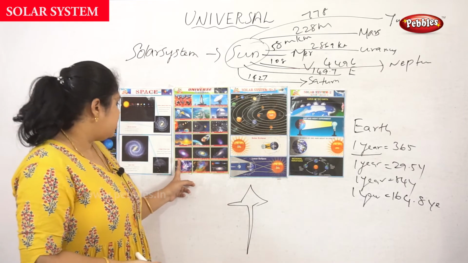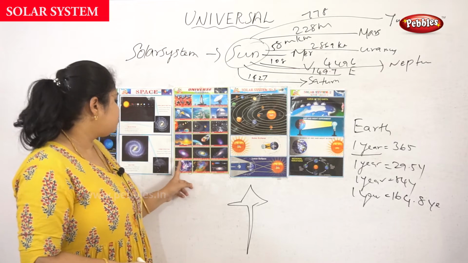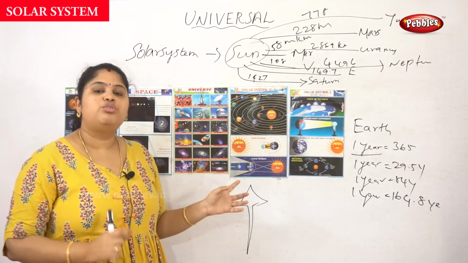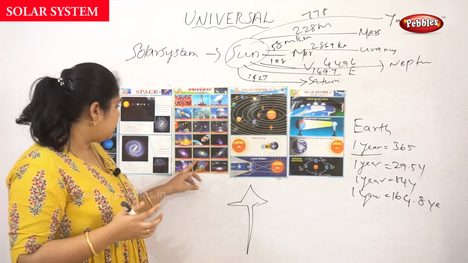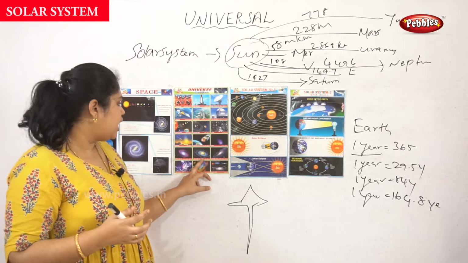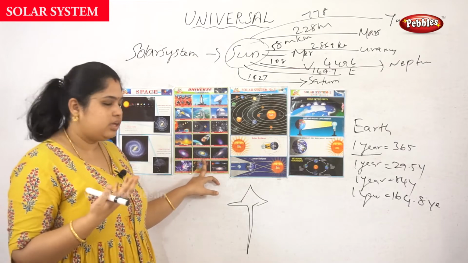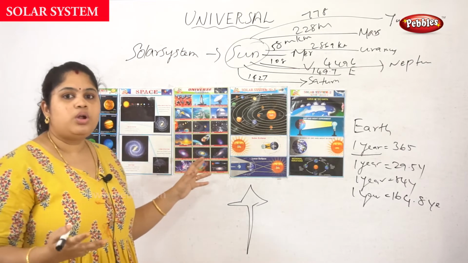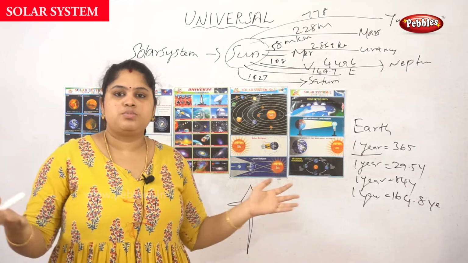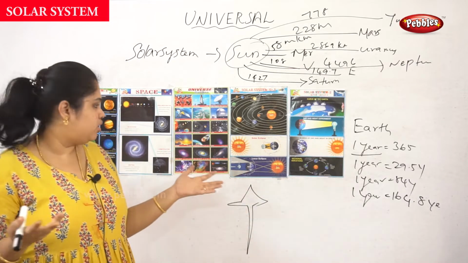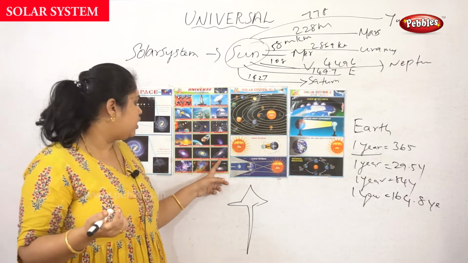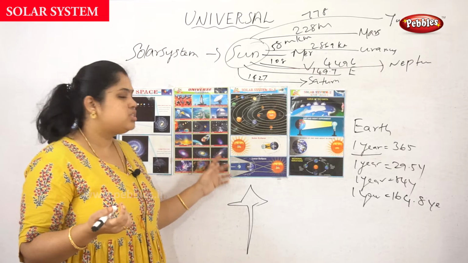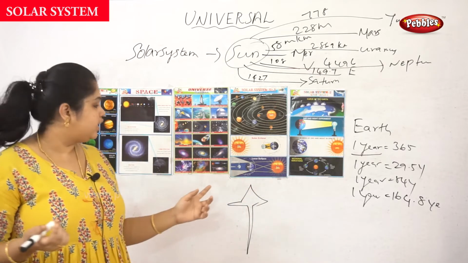And next, a spiral galaxy. A spiral galaxy is full of light energy, like the Milky Way. The Milky Way galaxy is also a kind of light energy. In that only, every moon, sun and solar system appears. Okay, next is the Andromeda galaxy. Andromeda is a galaxy, also a kind of light energy.